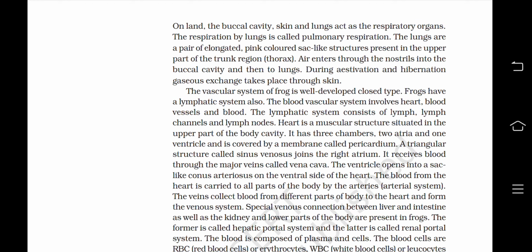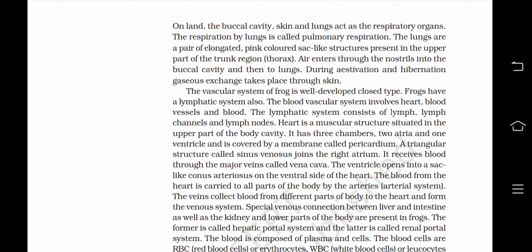The vascular system of the frog is a well developed closed type. Frogs have a lymphatic system also. The blood vascular system involves the heart, blood vessels, and blood. The lymphatic system consists of lymph channels and lymph nodes.